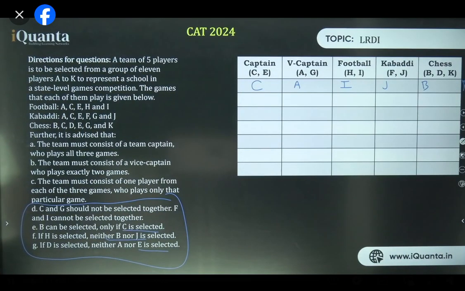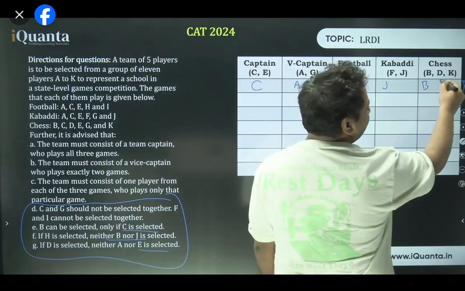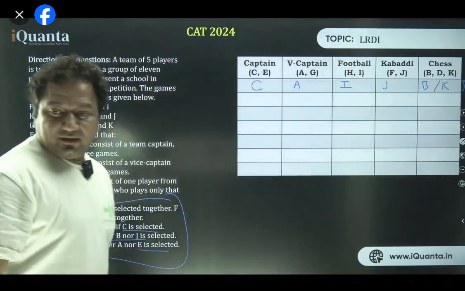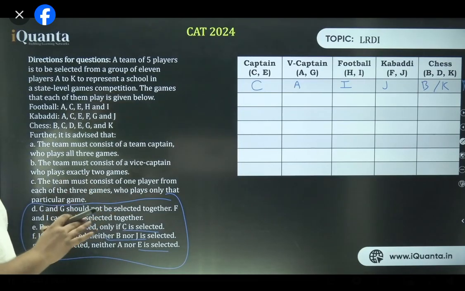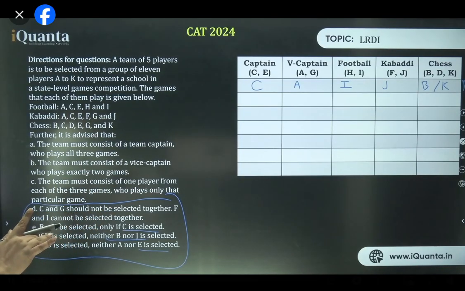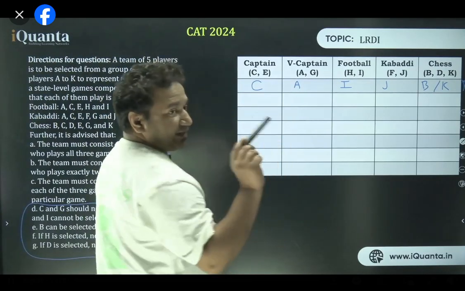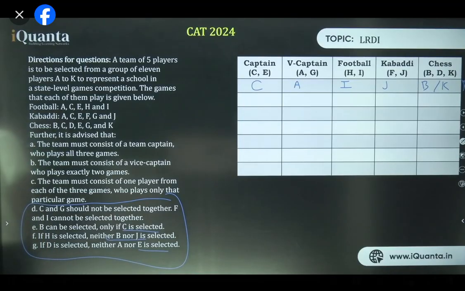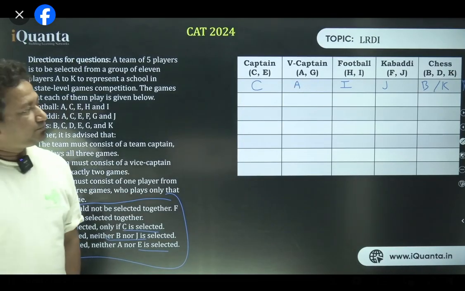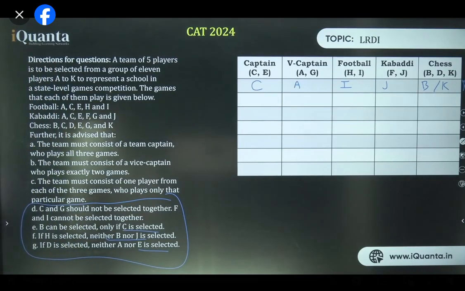Understood, everyone? All right. And K can also be coming over here. B or K. Now, by the way, how many cases have I made here? Tell me. How many cases have I made here? It looks like only one case, but it's actually two cases, isn't it? So overall, two cases. One case is CAIJB, other is CAIJK. Right? Cool enough? We have two cases.